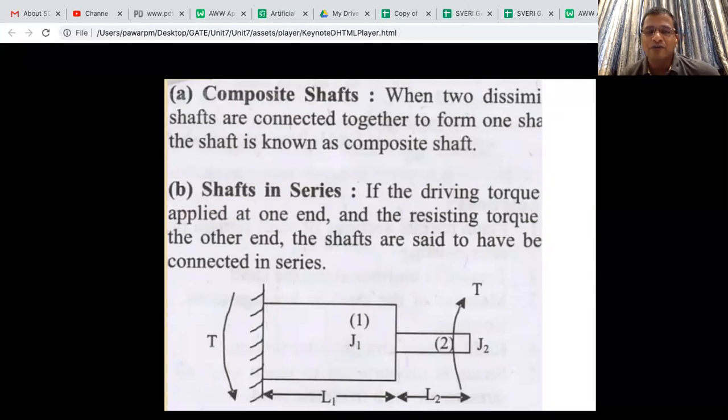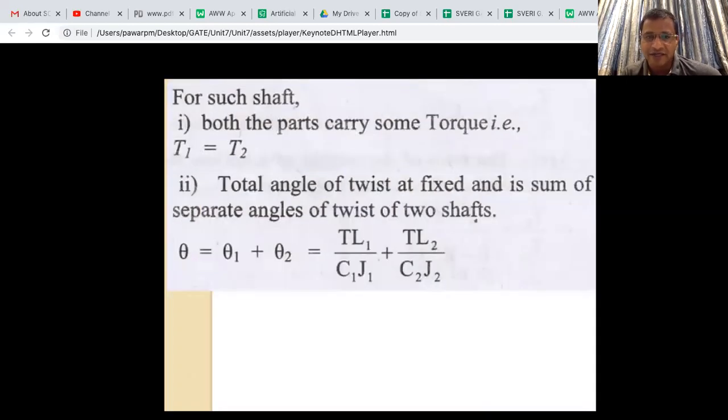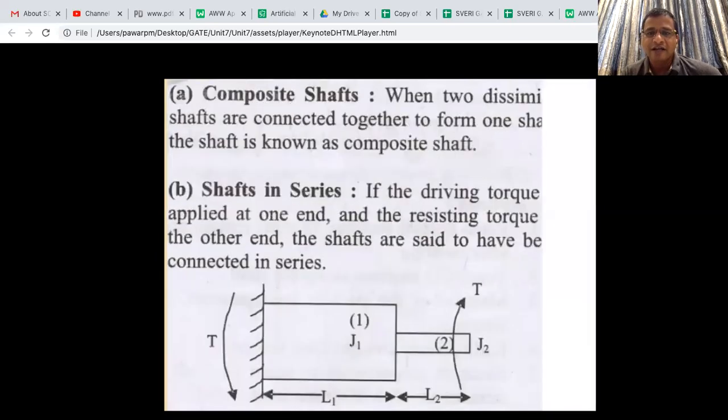What is meant by composite shafts? The shafts which are made up of different diameters and maybe of different materials. Here the material is also varied, and the diameter is varied.